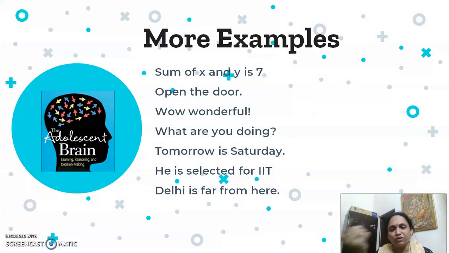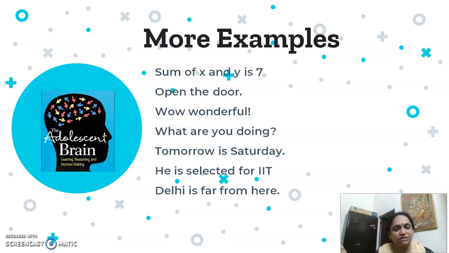Let us look at some more examples. Sum of x and y is 7. Can you answer this as true or false? No. Open the door. Can you answer this as true or false? It's an order. Wow, wonderful. This is an exclamation. What are you doing? is a question, but you cannot tell the truth or falsity about it. Tomorrow is Saturday. It differs with what day was today. Hence, he is selected for IIT.